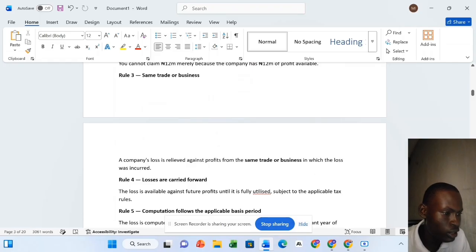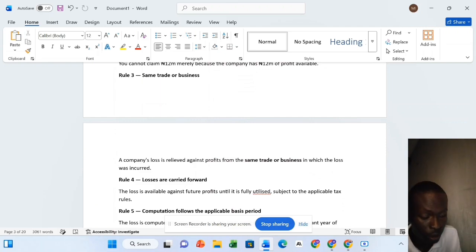So now rule 3, same trade or business. A company's loss is relieved against profit from the same trade or business in which the loss was incurred. Yes, you know what I said in carried forward loss relief. Once you carry it forward, definitely you can only relieve it against the same source of income. Note that it can only be relieved against the same source of income. Rule 4, losses are carried forward. The loss is available against future profit until it is fully utilized. You know, when I was talking about carried forward loss relief, I said you can carry it forward indefinitely until your loss is fully utilized.